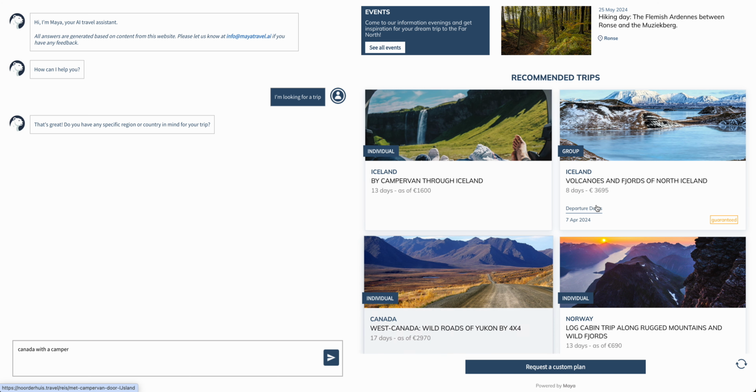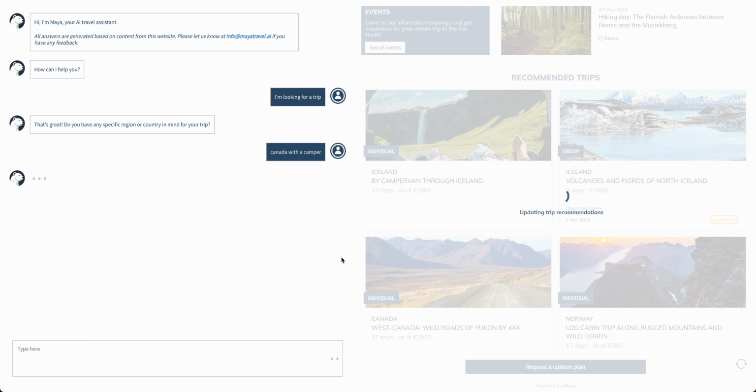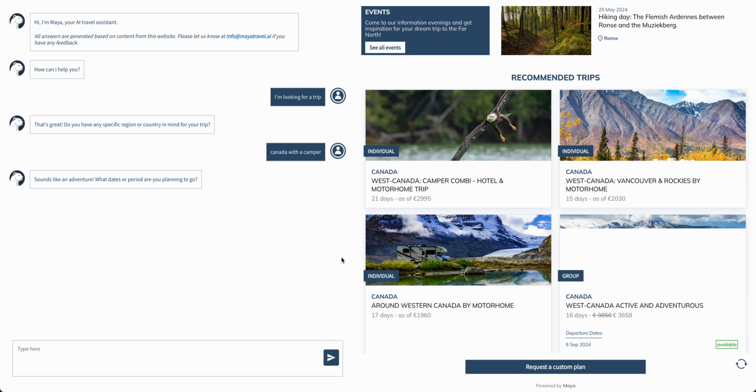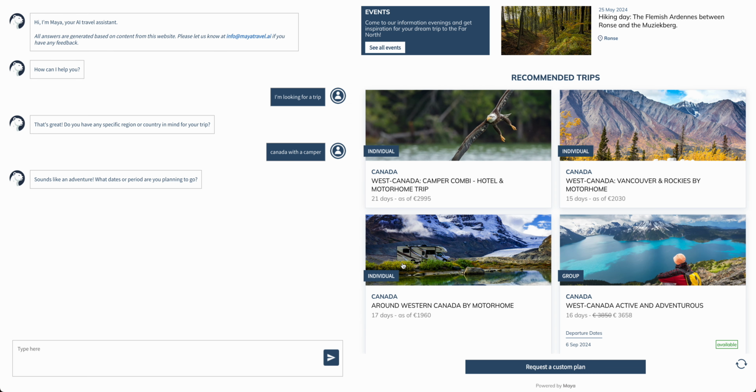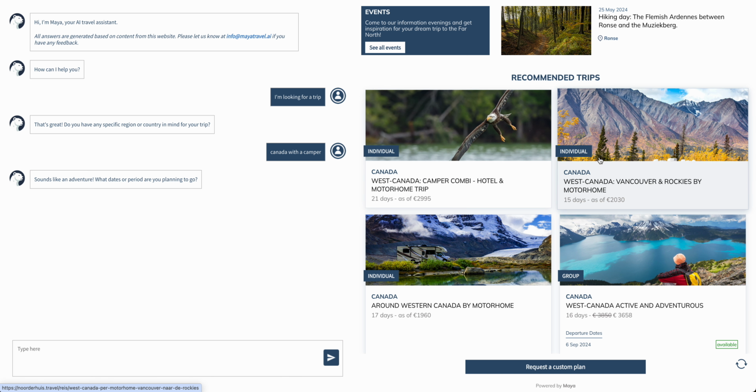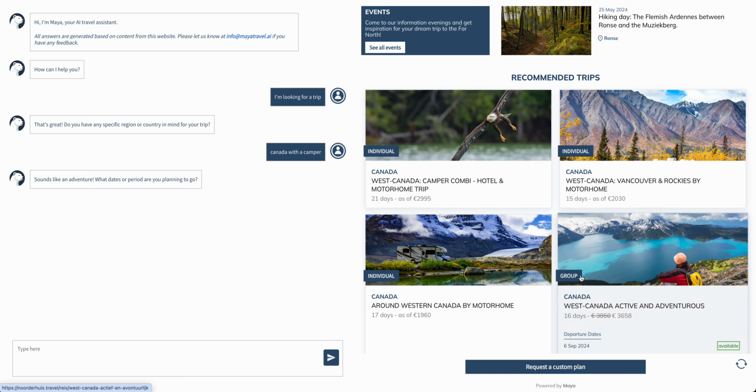And while you can now still see on the right-hand side that there's a mix of featured trips, in this case Iceland, Canada, Norway, once I start talking about a given destination or some preferences, these recommendations will be updated. So you can see now you immediately see some of the trips that they offer to Canada with a camper. These are both individual and group trips.